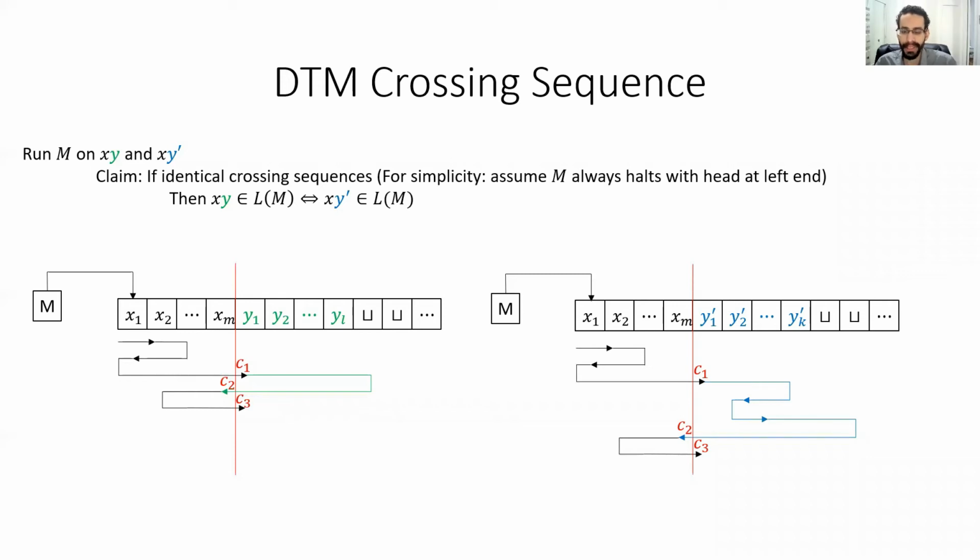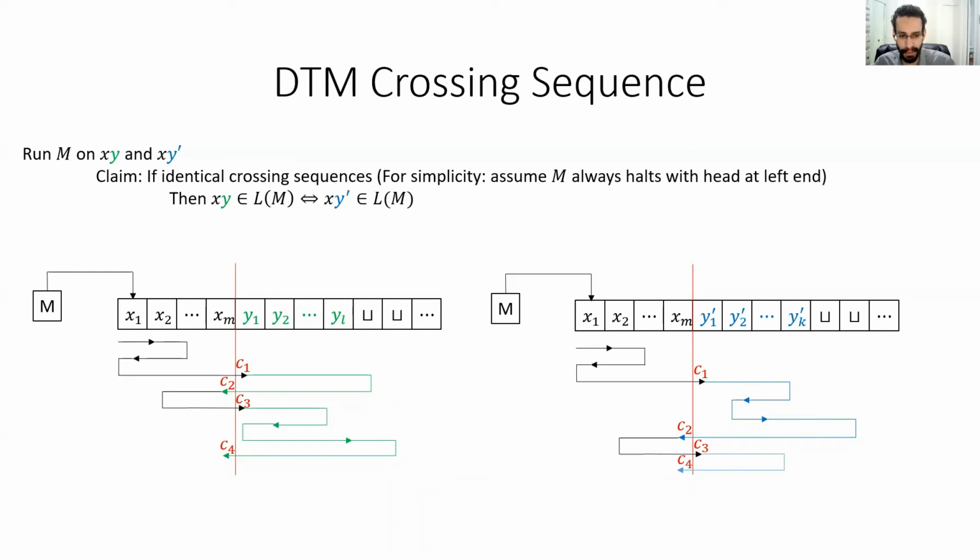Of course, this may no longer be the string x, as M could have overwritten part of that string during the first segment of this computation. But as those first segments were identical, the string in the left part of the tape will be identical in the two cases, and so the third segment of the computation will be identical in the two cases. Continuing, we then consider the fourth segment of the computation of M on xy, and the fourth segment of the computation of M on xy prime, which again might look completely different, but by our assumption that the crossing sequences are identical, we know that M is in the same state C4 after the fourth crossing in both cases.